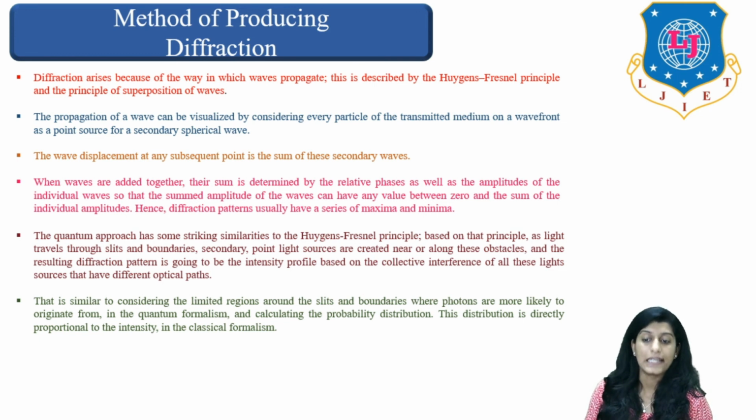And lastly, similarly, considering the limited region around the slit and boundaries where the photons are more likely to originate, from quantum formalism and calculating the probability distribution. So this is the process due to which diffraction is occurring.